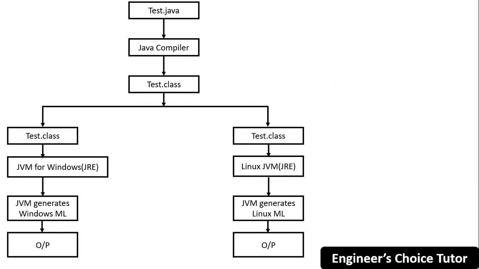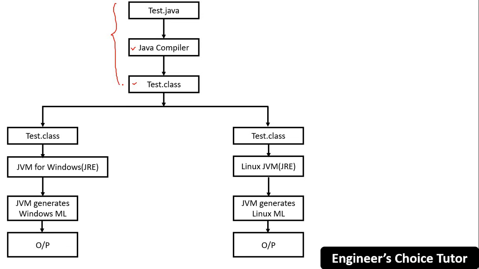Now let's see one example over here. This is test.java. This is the Java compiler, and after compilation it becomes test.class.